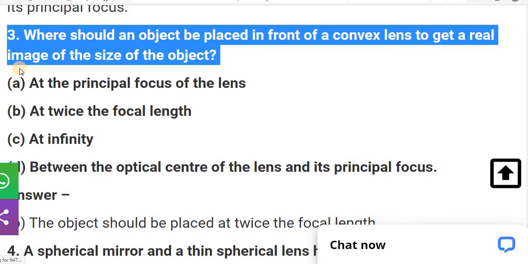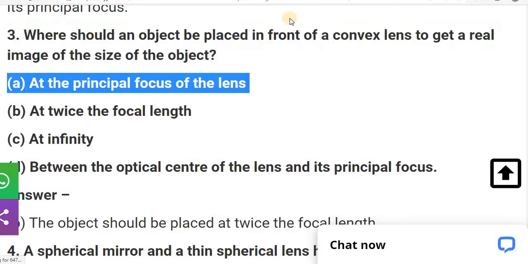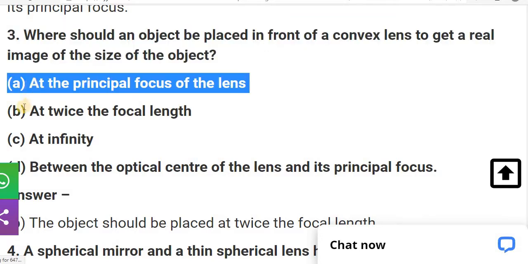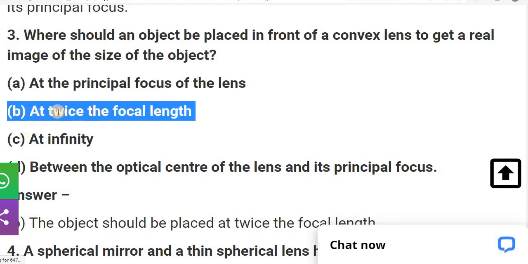Where should an object be placed in front of a convex lens to get a real image of the size of the object? Here the lens is a convex lens. So in which case do we get a real image of the size of the object? If we keep the object at twice the focal length, that is 2f, meaning at C1, at that time we get a real image of the same size.